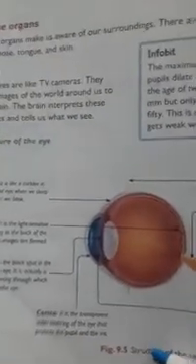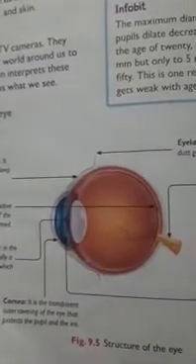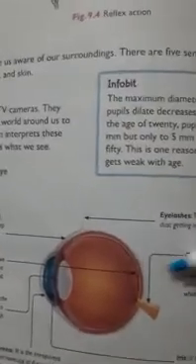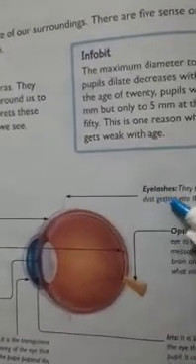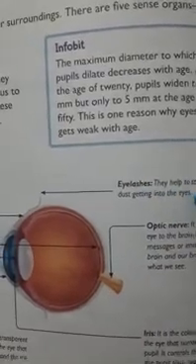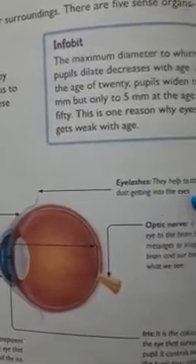So this is the structure of the eye. You see, this is our eye structure. Here you can see different layers. These are the parts of our eye. Here you can see eyelashes above the eyes. Eyelashes help to stop dust getting into the eyes.